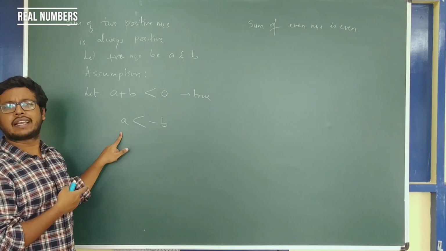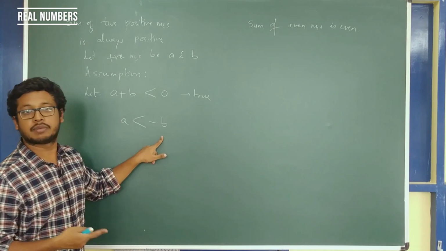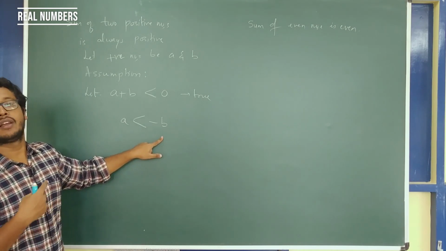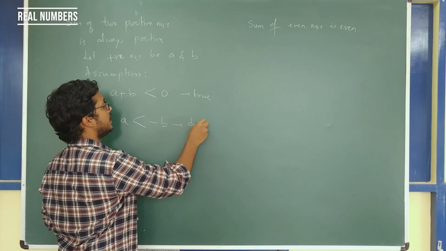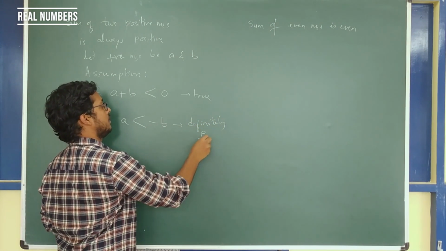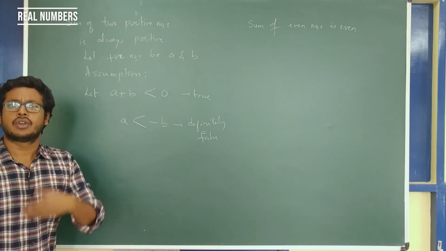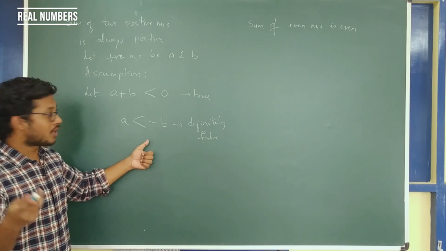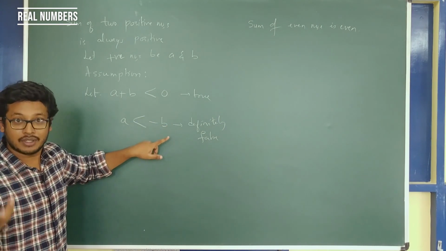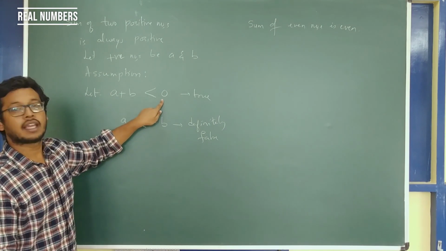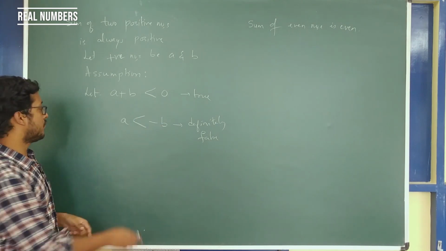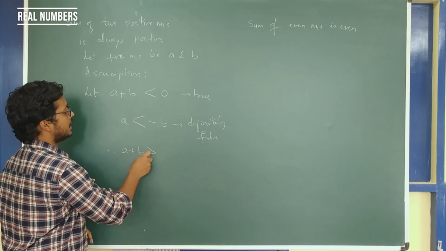and now we are claiming that a is less than minus b, which means we are claiming that a is a negative number, which is definitely wrong. This is definitely false. So if this is definitely false, what has to be false? Your assumption must be false, which means a plus b cannot be lesser than 0. So therefore, a plus b must be greater than 0.